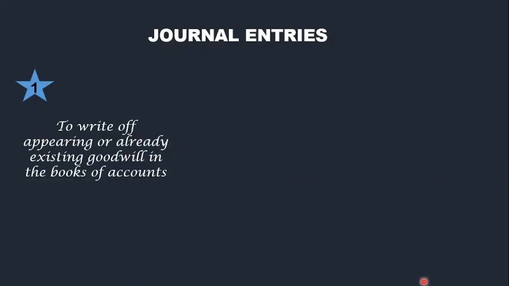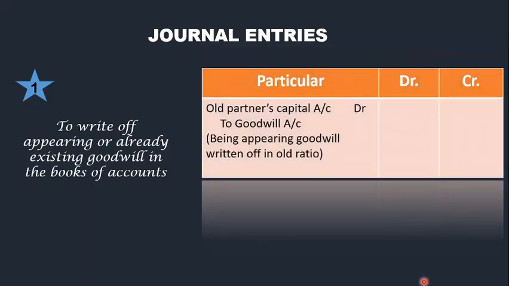The first step in treating goodwill is, if there is any goodwill existing in the books of account, that means in a balance sheet, if there is already a goodwill, the first step is to write off that goodwill. Goodwill is an asset, so when you write it off, we are going to credit that goodwill. And this goodwill is written off by debiting the old partners, again in the old ratio. So this is the journal entry for the same.